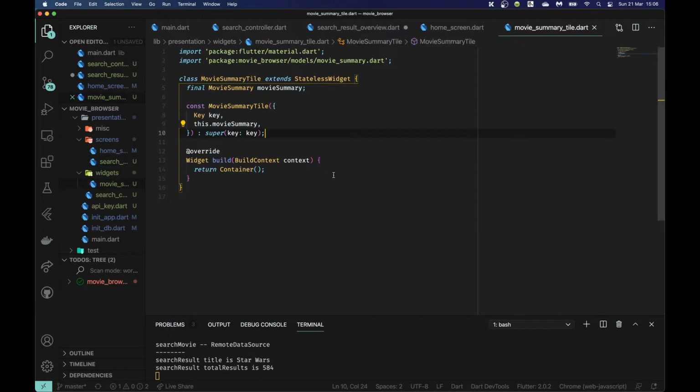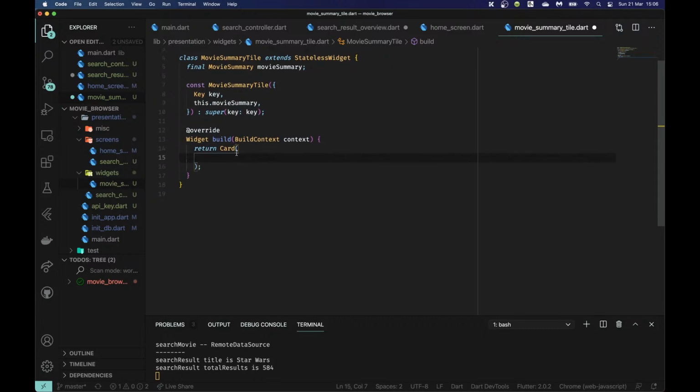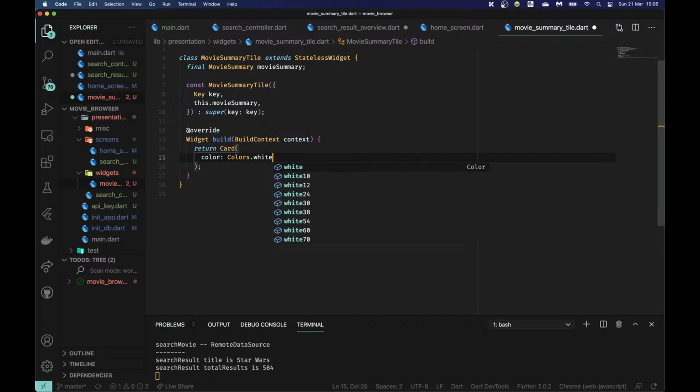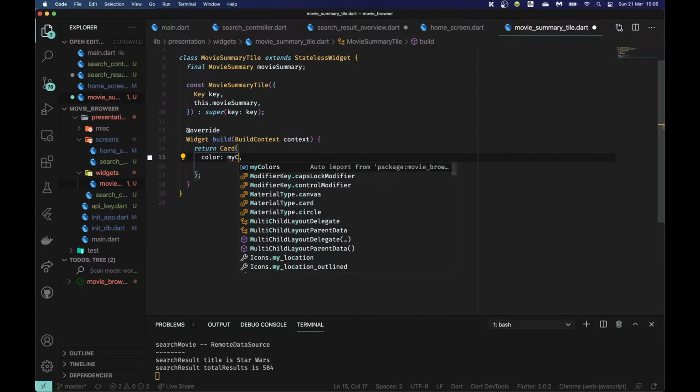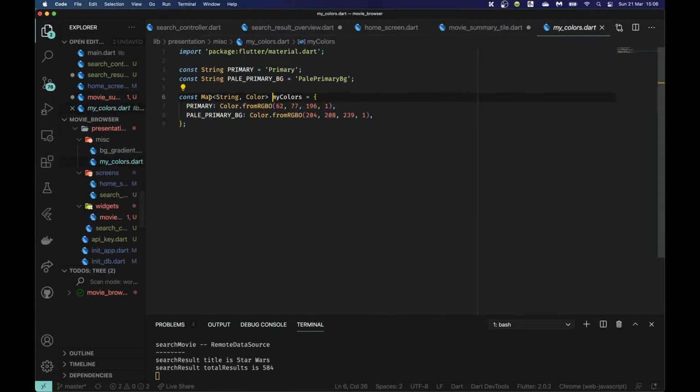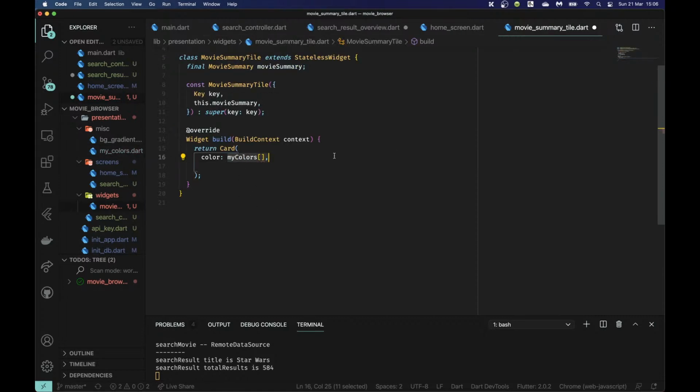Okay, so what I'm going to do here is just return a Card, and let's give my card a padding. It has padding, right? I forget what it has. Shadow color, elevation, give it a color of Colors.white. Do we have my colors in this app? Okay, that primary and pale primary BG. Alright, cool. So I don't have white, so I use Colors.white.